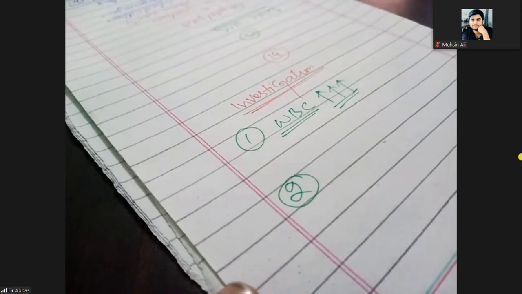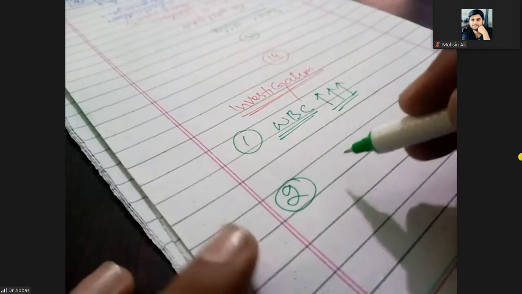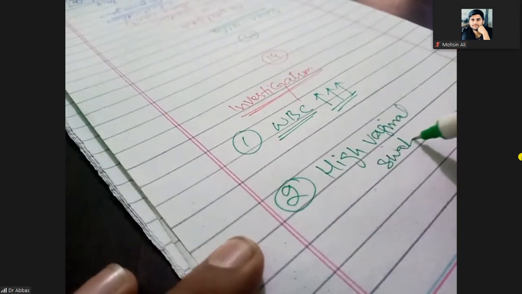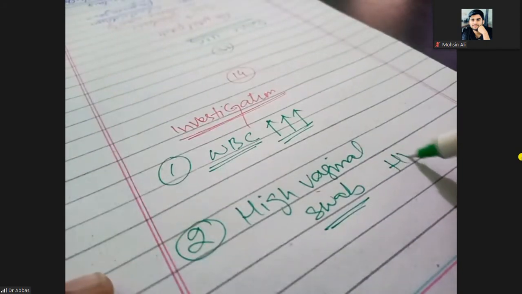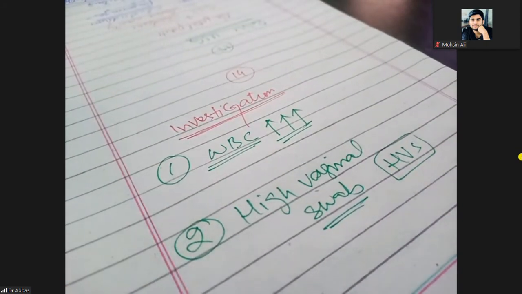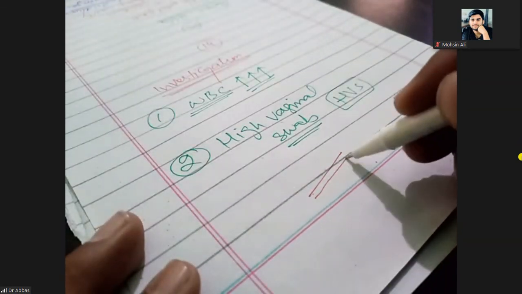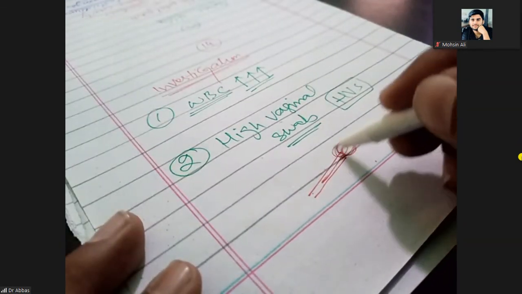another investigation is the high vaginal swab, HVS. What is this? This is the stick. On that stick you tie the cotton.